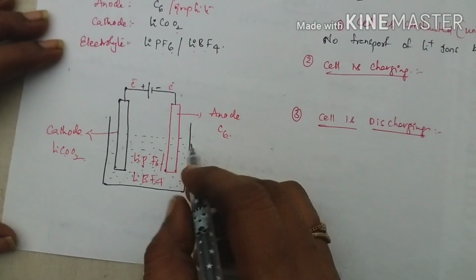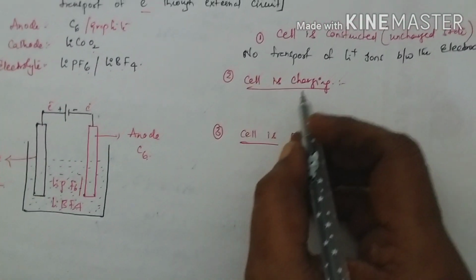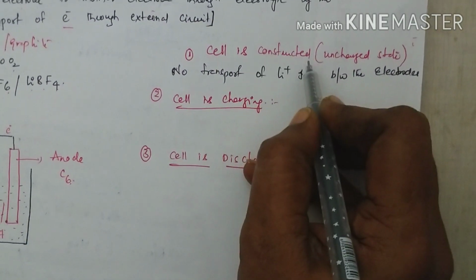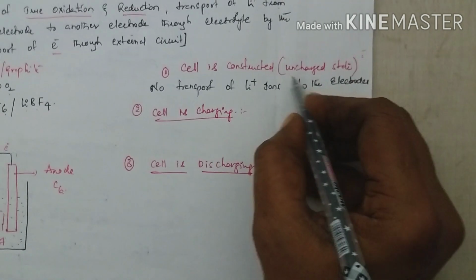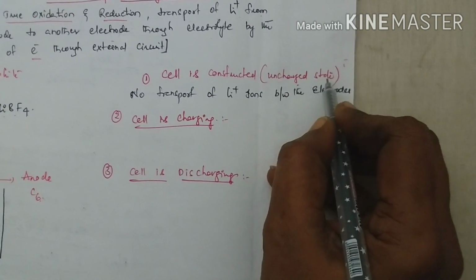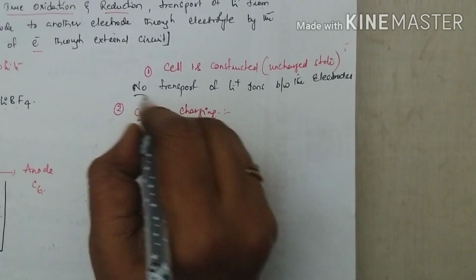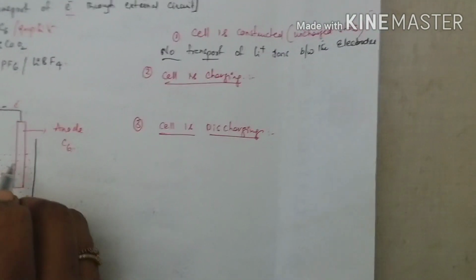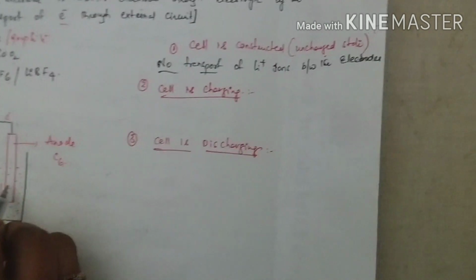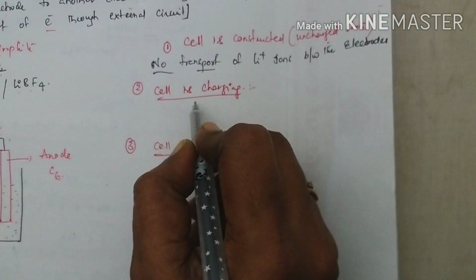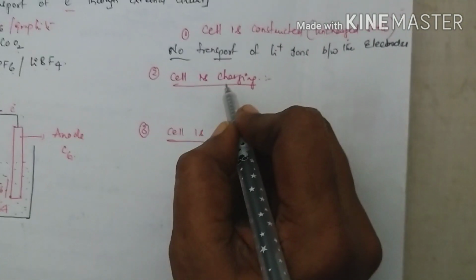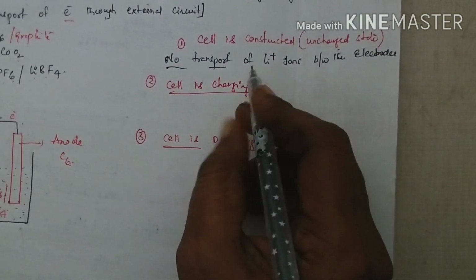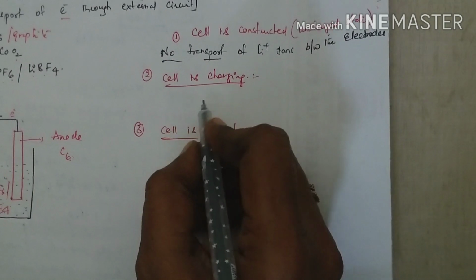Mainly three steps are involved in the lithium ion cell. One is during cell construction, when the cell is in the uncharged state. There is no transport of lithium ions between electrodes. Now the second step is when the cell is charging, for example, when a mobile phone is charging. Here the following reaction takes place.